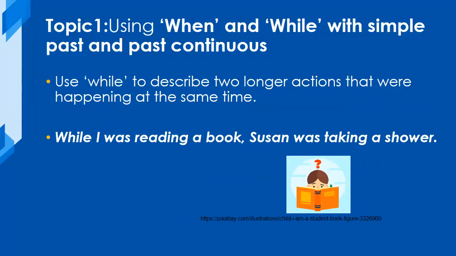Use while to describe two longer actions that were happening at the same time. Let's look at this example. While I was reading a book, Susan was taking a shower. The connector is while. As you can see, the two actions are past continuous because they were happening at the same time and they were continuous actions. If the connector starts the sentence, it is important to write a comma at the end of the first clause.